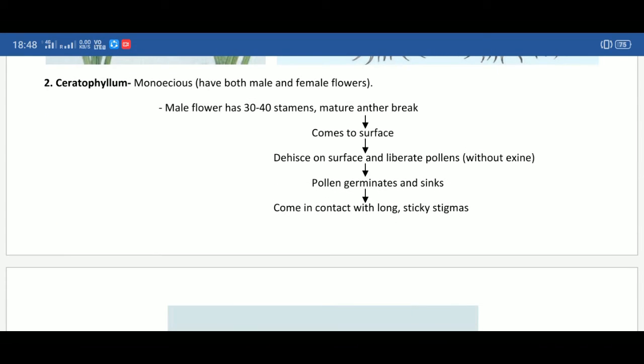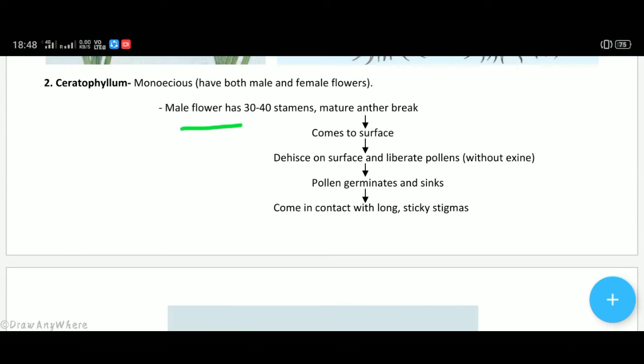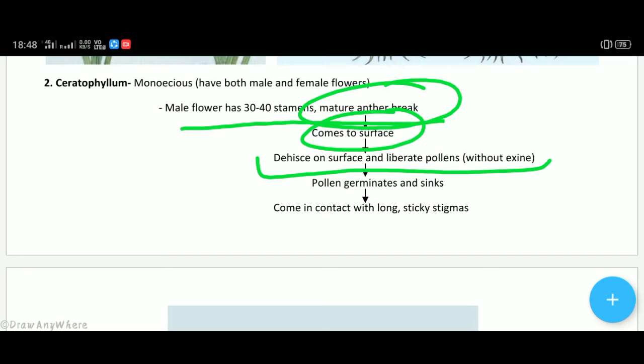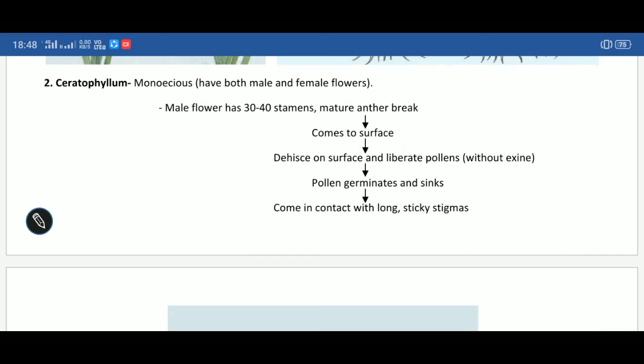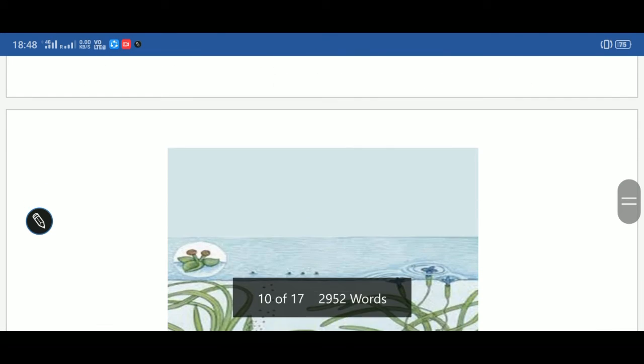From the flowchart, we can study that the male flower has 30 to 40 stamens. The mature anther breaks, comes to the surface, then dehisces on the surface and liberates pollen grains. The pollen germinates and sinks and comes in contact with long sticky stigmas. It is the case of Ceratophyllum.